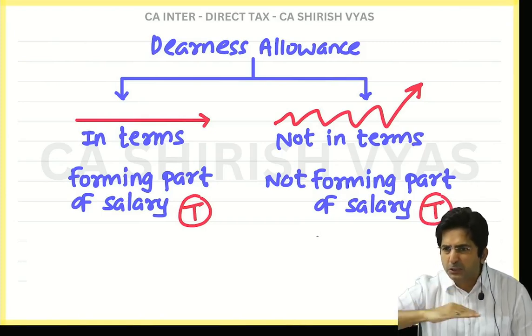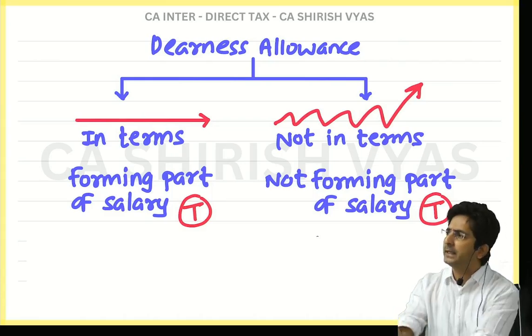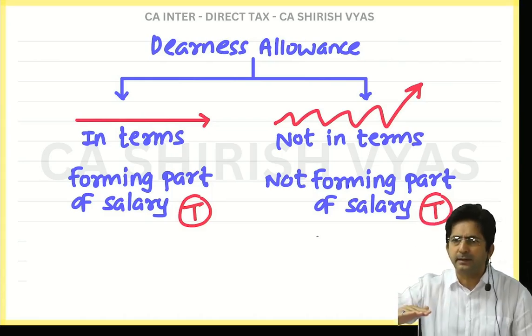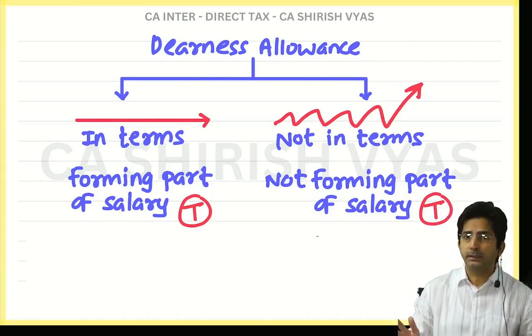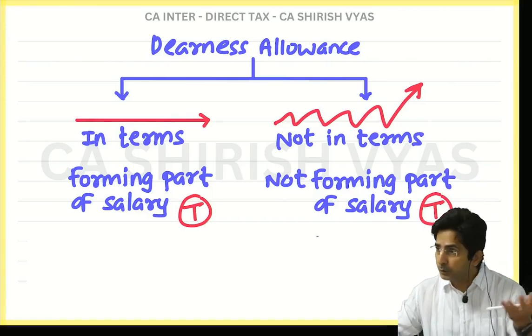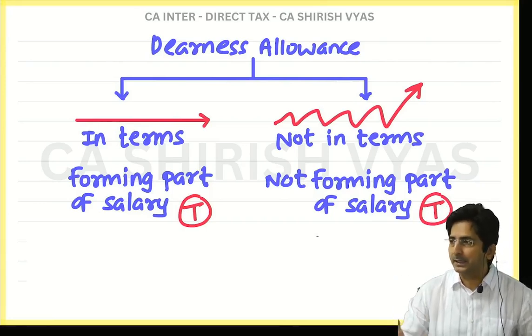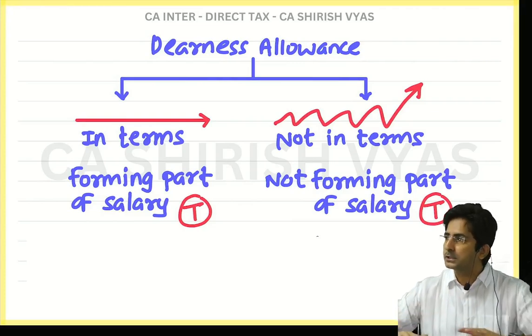It remains constant. When I say constant, it doesn't mean it will never change. Obviously, once you do good performance in the job, if your promotion is there, your salary will increase. But that doesn't increase every day, na? For 1-2 years, your salary remains constant.